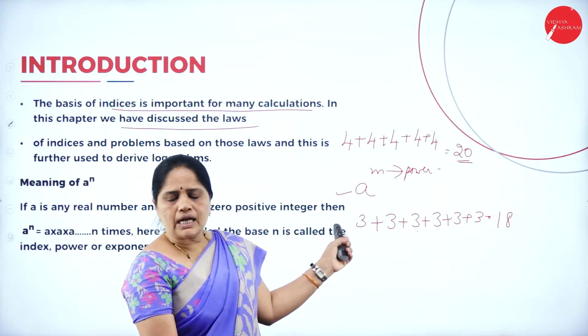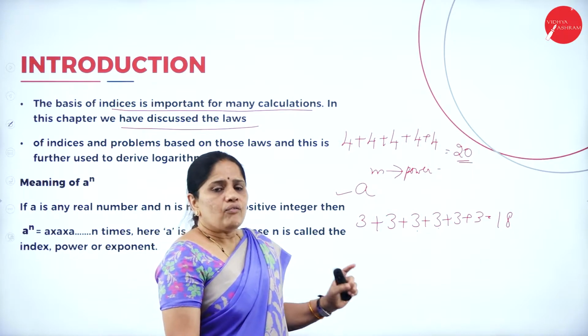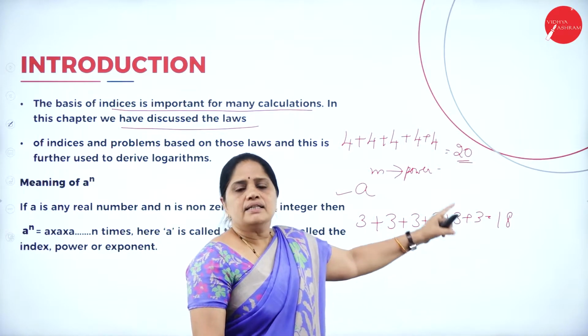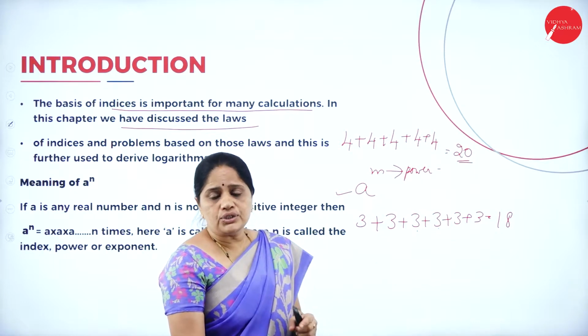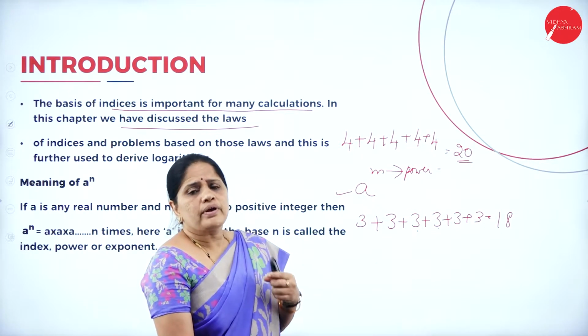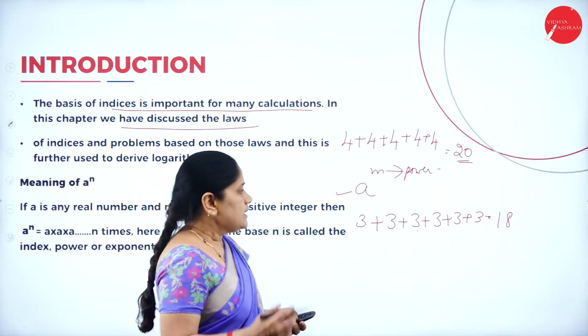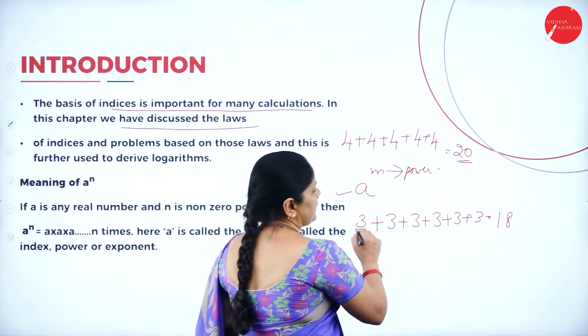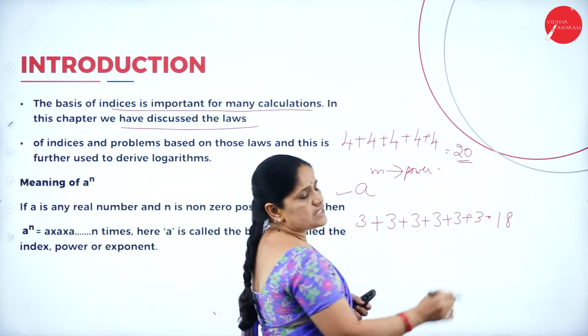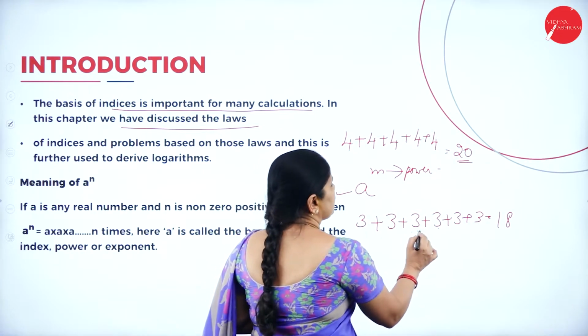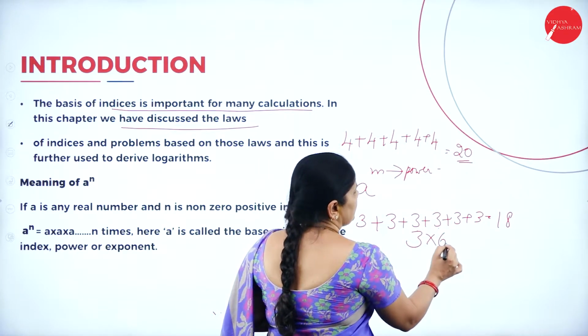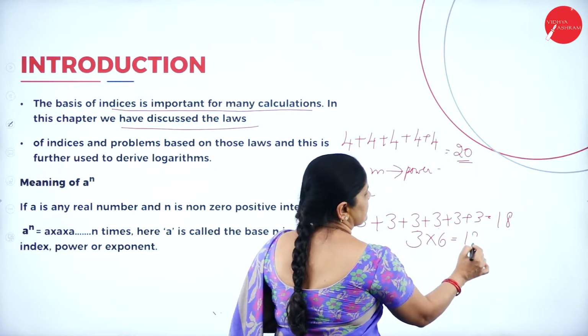Now, this kind of addition, whatever result we are getting, the same result we can get through multiplication also. Do you understand what I am telling? Suppose, instead of writing 3 plus 3 plus 3 plus 3 plus 3 plus 3, what I will do is 3 into 6 is 18.